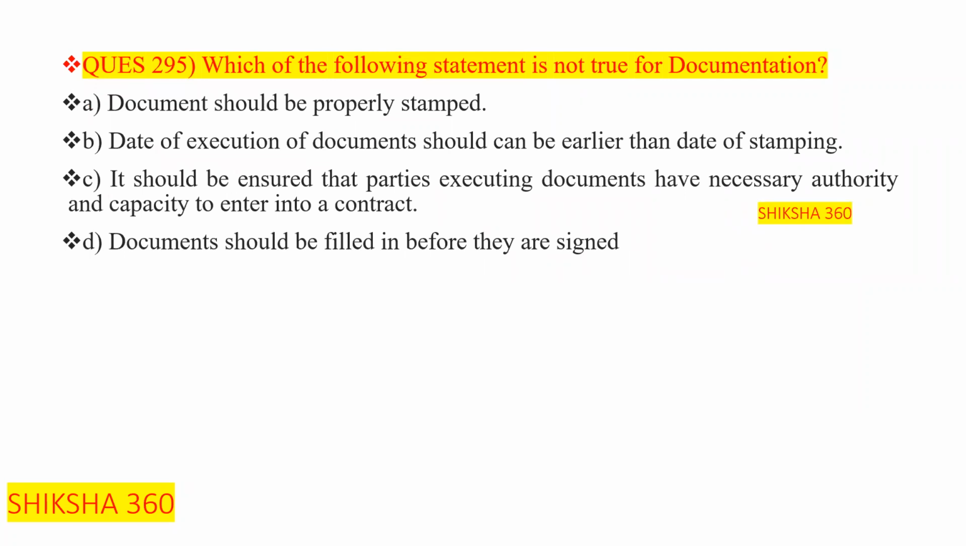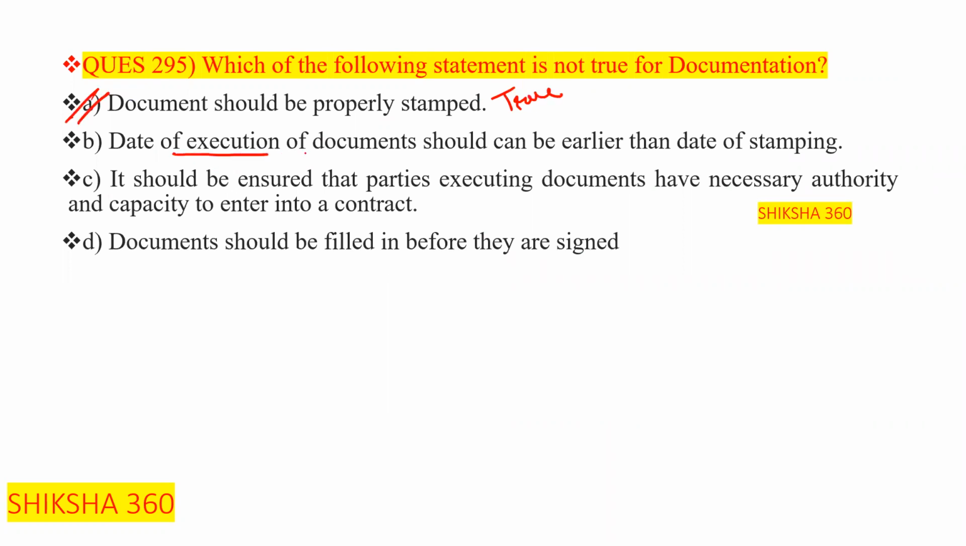Now move to the next question, question number 295. Which of the following statements is not true for the documentation? First one: document should be properly stamped. Is this one true or not? Yes, this one is true. Document should be properly stamped.